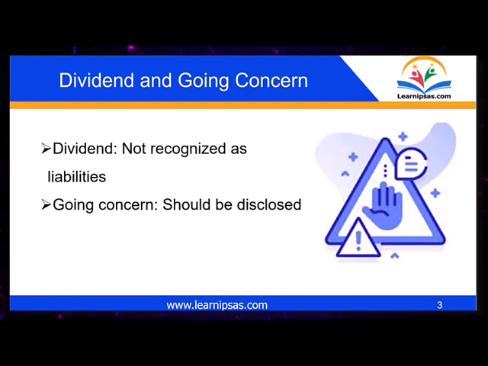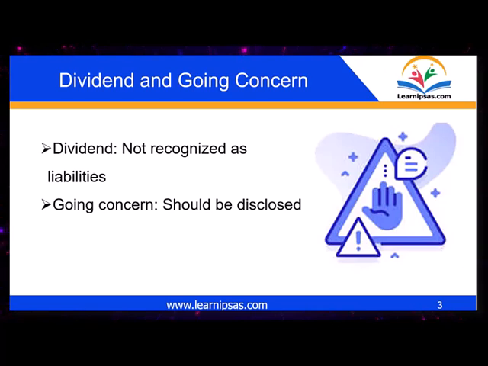Going concern. If events after the reporting date indicate that the going concern assumption is no longer appropriate, the financial statements are not prepared on a going concern basis, or when there are material uncertainties about the entity's ability to continue as a going concern, IPSAS 1 requires disclosure.